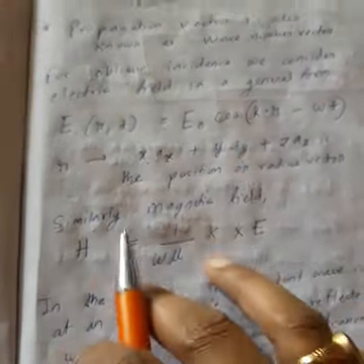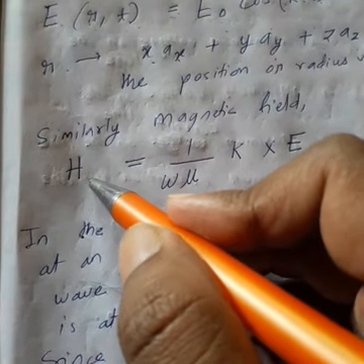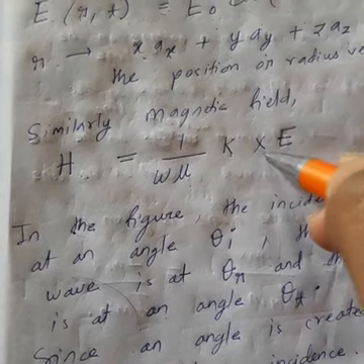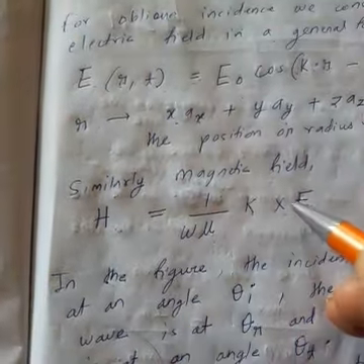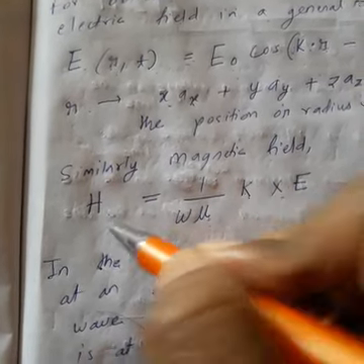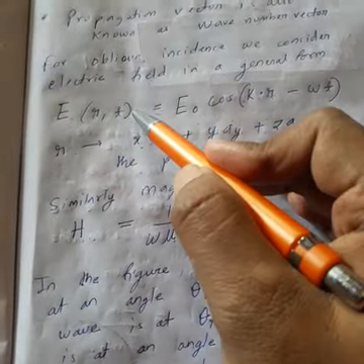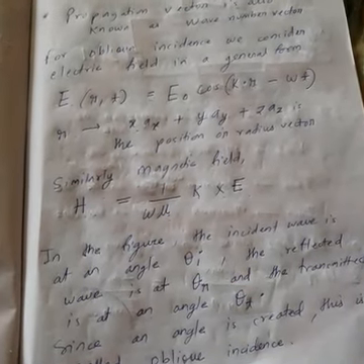Okay. So similarly, what is the magnetic field? Magnetic field is equal to 1 by omega mu into the propagation vector cross product with electric field. So if you cross product this particular term, 1 by omega mu into k, with the electric field, then you will get the magnetic field. Okay, so these are the corresponding values of electric field and magnetic field for oblique incidence. Now you look at the figure.